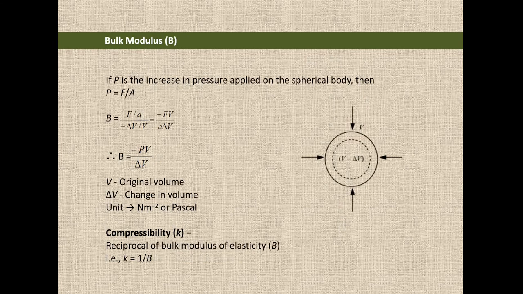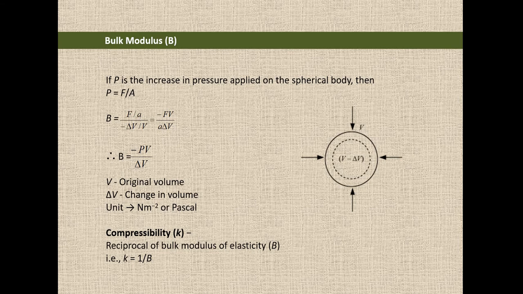And next one is bulk modulus. Here, again, it is stress by volume strain. Here there will be a change in volume. Wherever change in volume arises, there bulk modulus comes. So F by A divided by delta V by V, and F by A can be written as pressure. Not only for a spherical object, for any object, if the force is acting uniformly from all directions, because of which there will be a change in volume, in that situation bulk modulus arises.